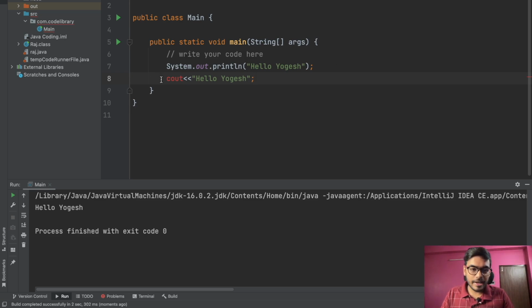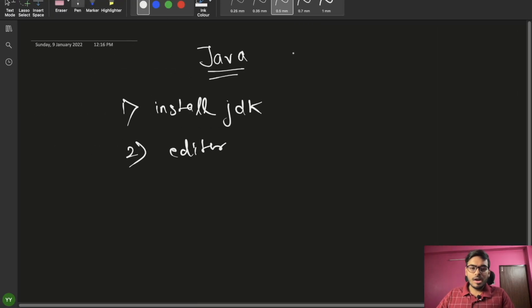I will be explaining one more thing. You can see that here it's written "write your code here", and a double slash is given in front. This is not running, but it's written in the code. Basically it's a comment section, for commenting anything. If you're writing a very big code and you want to know what each segment is doing, this is one section, this is another section.